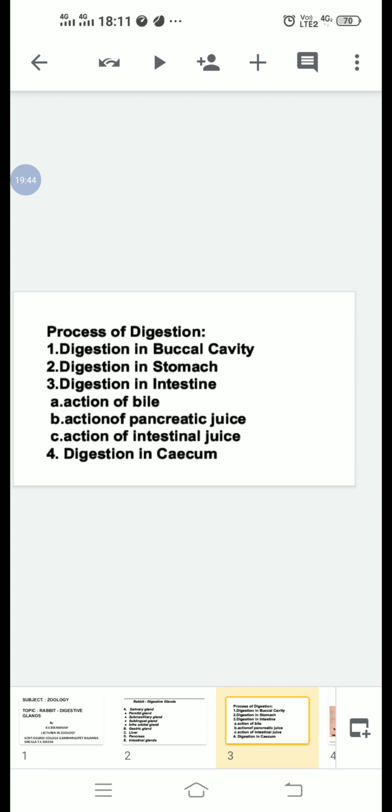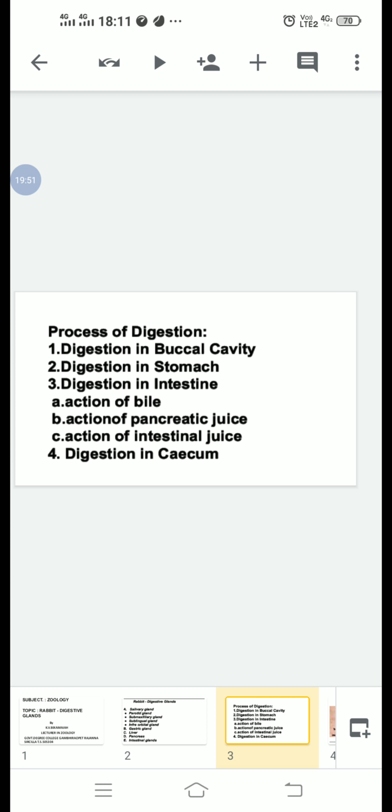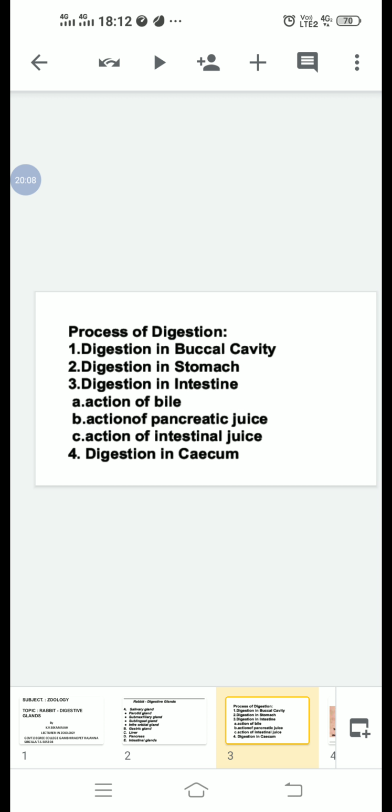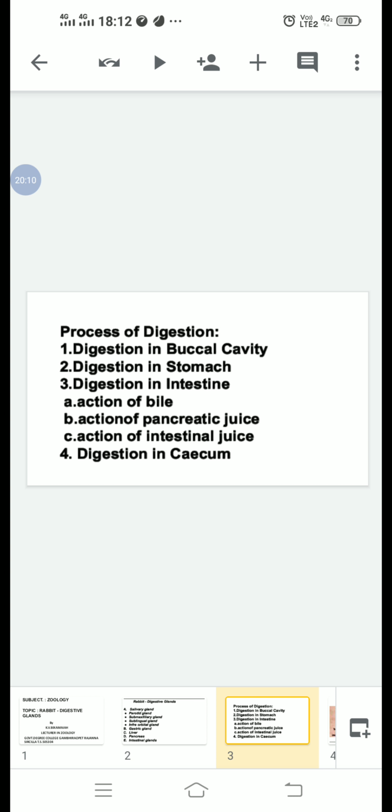The first step is digestion in the buccal cavity. In the buccal cavity, the food mixes with saliva secreted by the salivary glands. The saliva contains the enzyme ptyalin, which converts starch to maltose and dextrin.